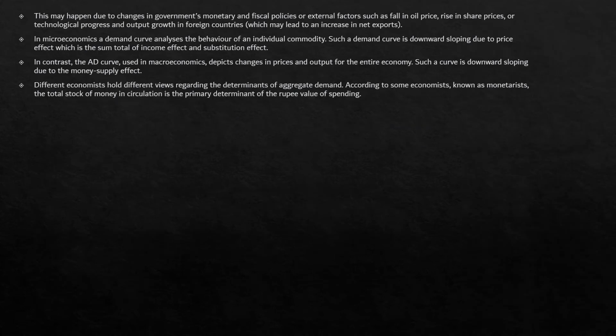This may happen due to changes in government monetary as well as fiscal policies, or this can happen as a result of changes in external factors such as changes in the oil price, rise in the share prices, technological progress, etc.